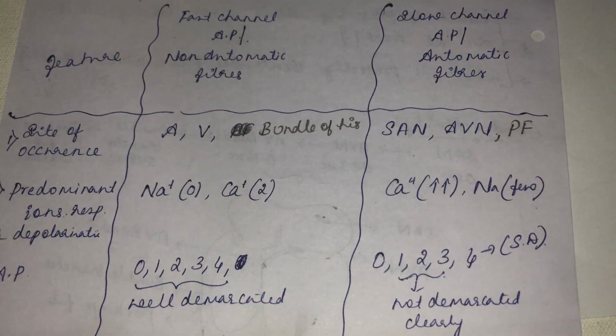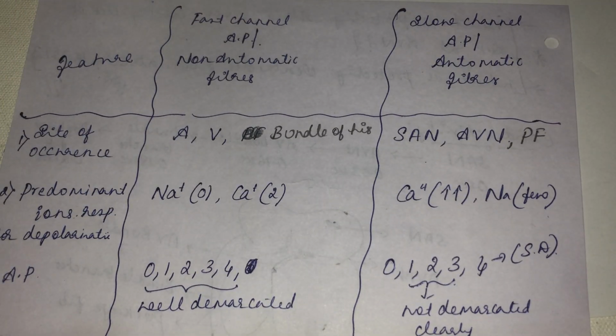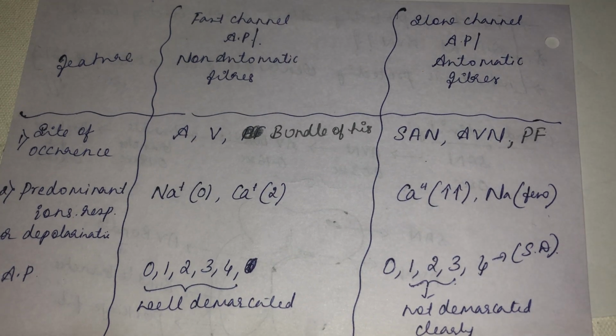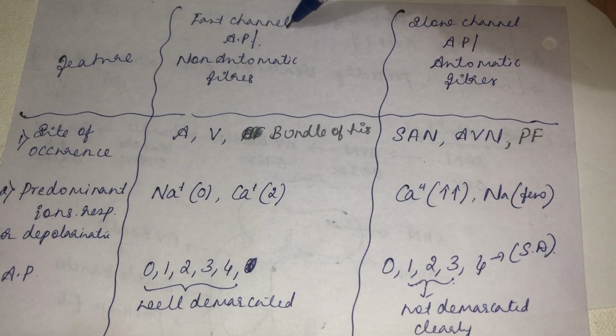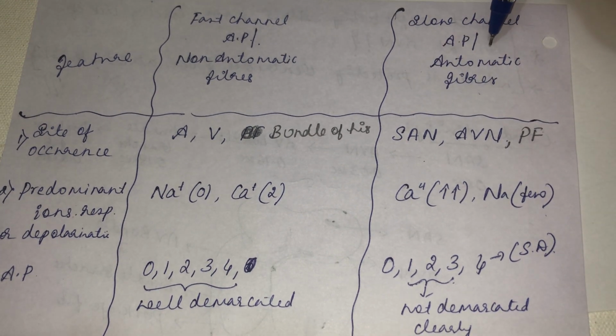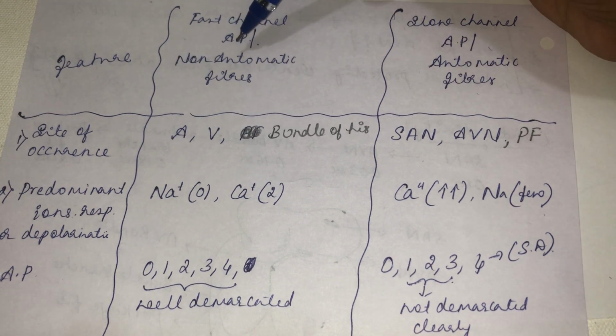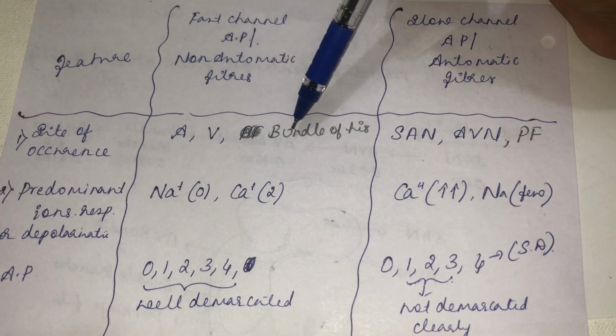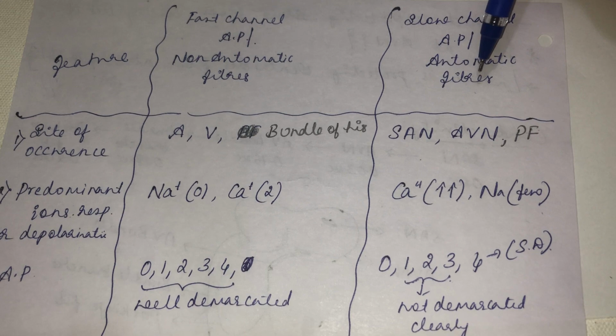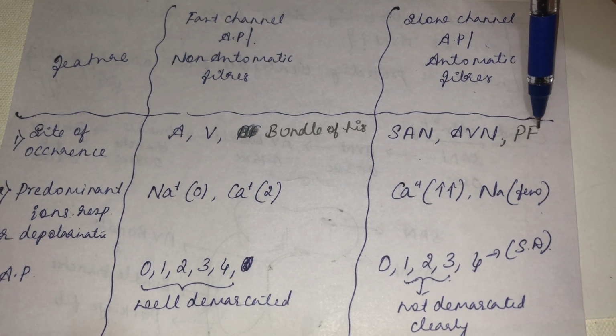So in a nutshell, what are the differences? We'll summarize. What are the differences between a non-automatic fiber and an automatic fiber? So, features. The non-automatic fiber we call a fast channel action potential. The automatic fiber we call a slow channel action potential. Site of occurrence: non-automatic fibers are in the atria, ventricle and the bundle of His. The automatic fibers are the SA node, AV node and Purkinje fibers.